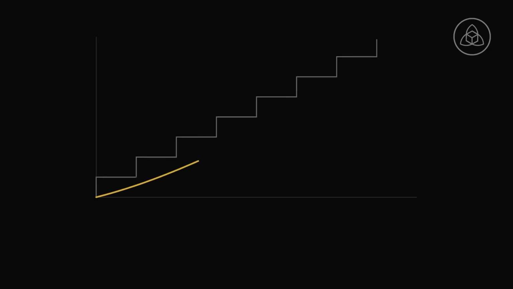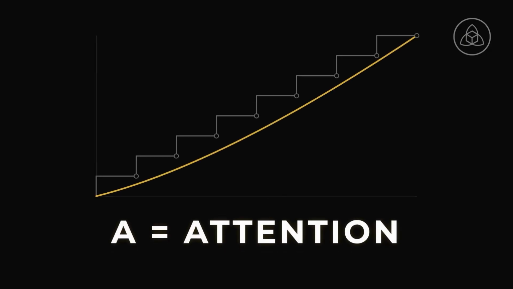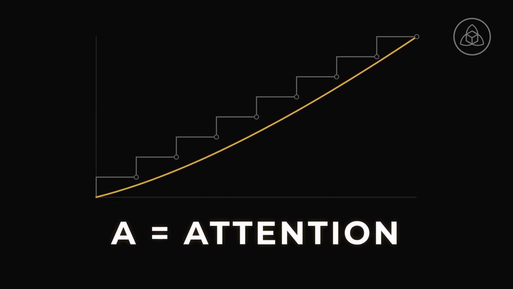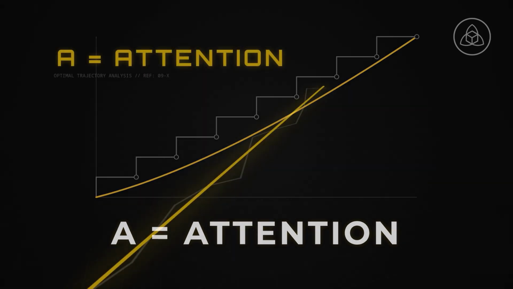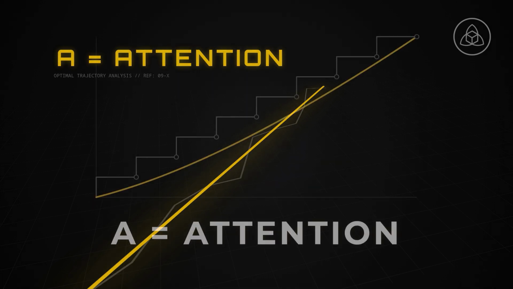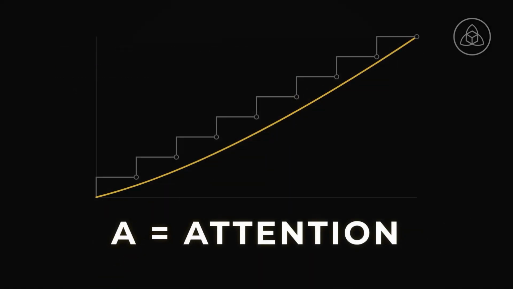A is attention, the sustained coherence of the transformation process over the interval. It represents resistance to entropy, to noise, to interruption. A is inversely proportional to the variance of the execution path relative to the optimal path. High A indicates uninterrupted execution. Low A indicates scattered, fragmented effort that leaked energy without producing directional work.